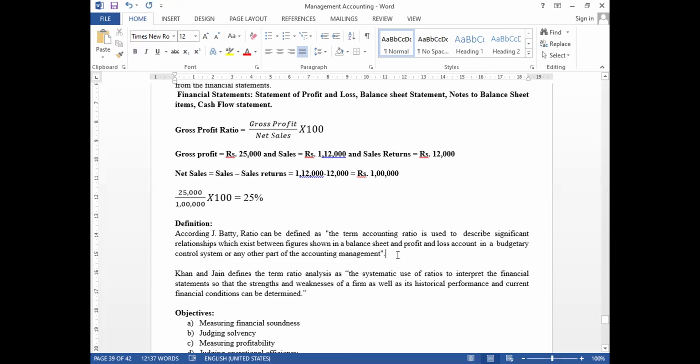So with this definition, we came to know that ratio analysis will help in framing the budget of each and every company for the next year.